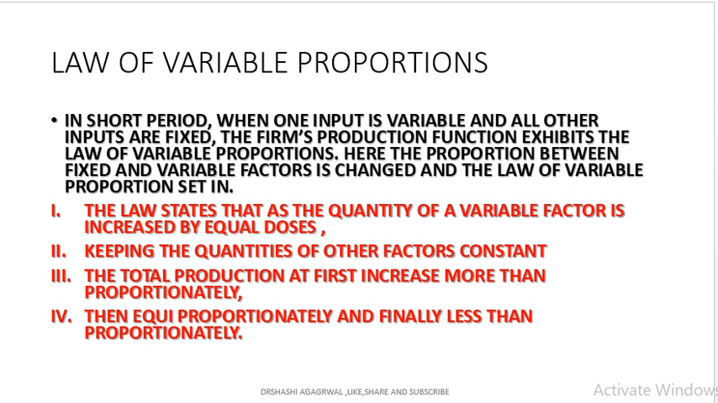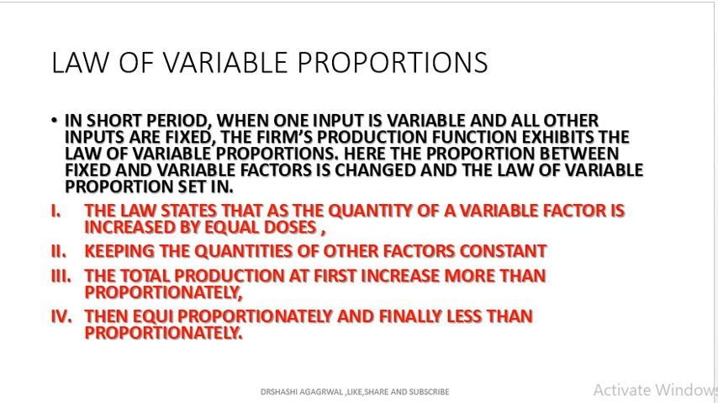Now we will understand what is the law of variable proportion. In the short period, when one input is variable and all other inputs are fixed, the firm's production function shows the law of variable proportion. Here the proportion between the fixed and variable factor is changed because we cannot change the fixed factor. Like if there is more demand, we could not buy the land overnight. It will take time. So we have to increase the quantity of the variable factors.